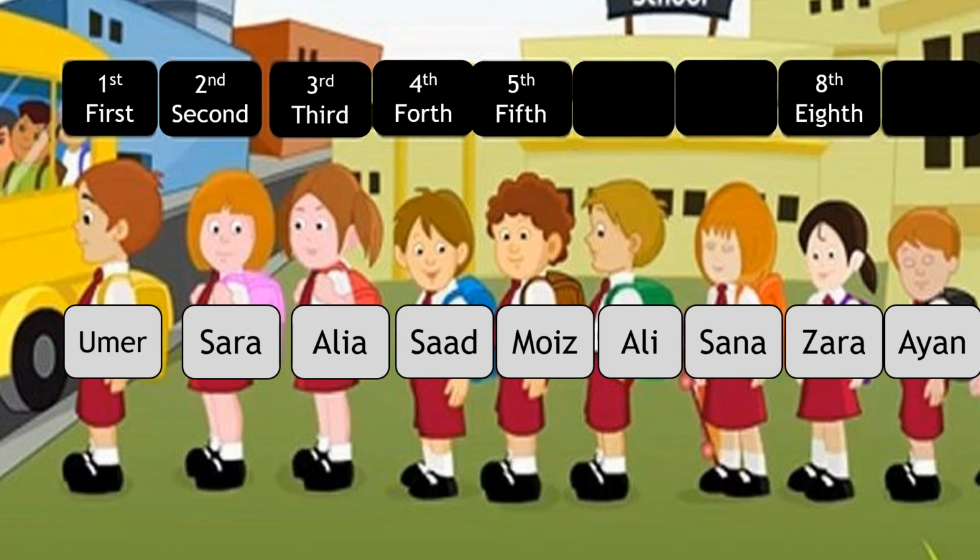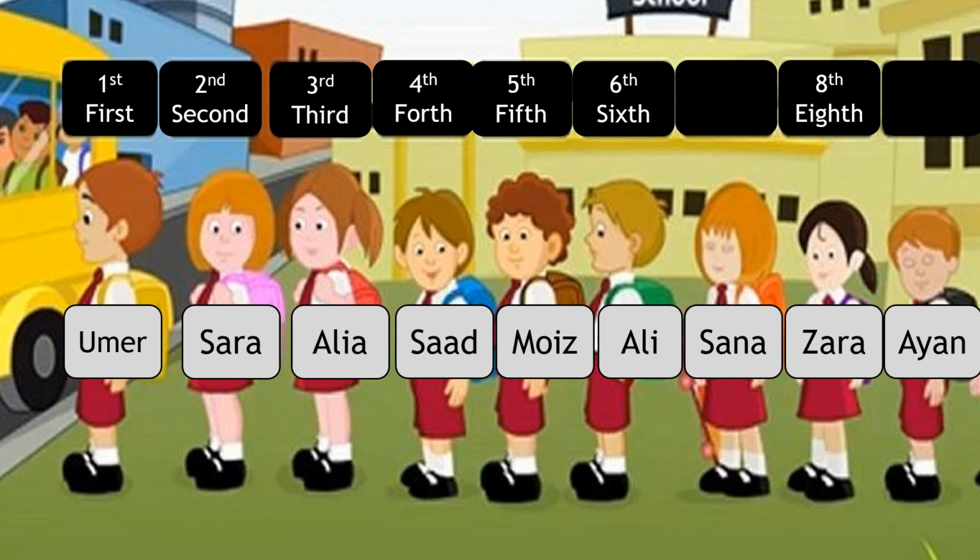Can you tell me on which place Ali is standing? What comes after fifth? Think. Very good. Ali is standing at the 6th place. And the next one is Sana.